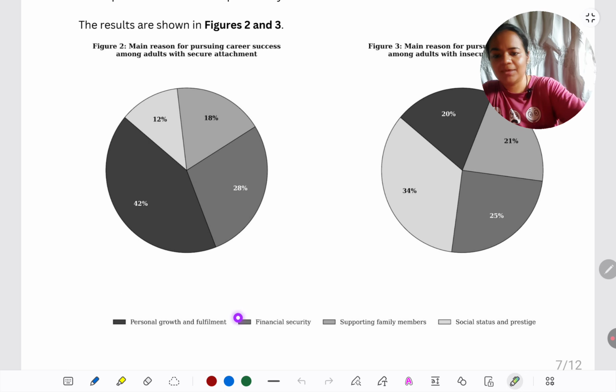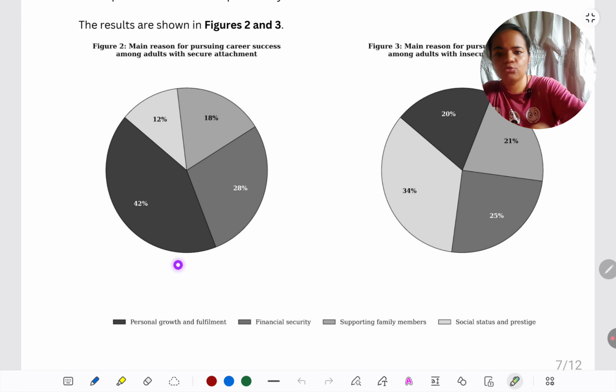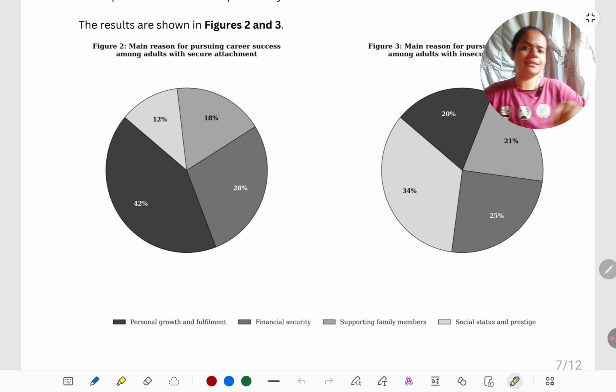So for example, let's see one category, personal growth and fulfillment. It is the darkest shade here. If you look at people who have secure attachment, 42%, most of them, like when we look at the pie chart, immediately we can see the largest section. So it's the most common reason for people who are securely attached to seek a career. They want personal growth. Whereas in insecurely attached, it's the smallest sector. Only 20% of them seek a career for personal growth.